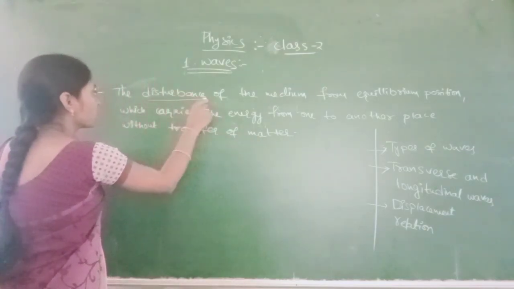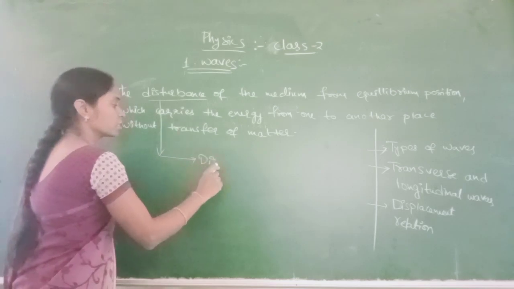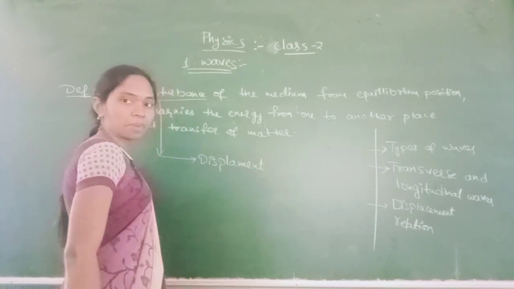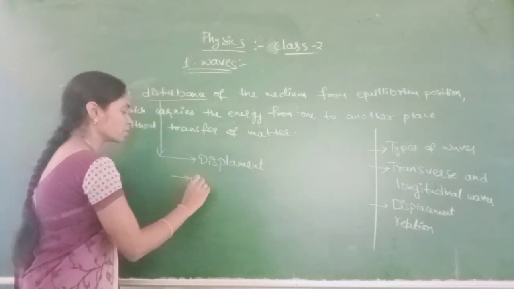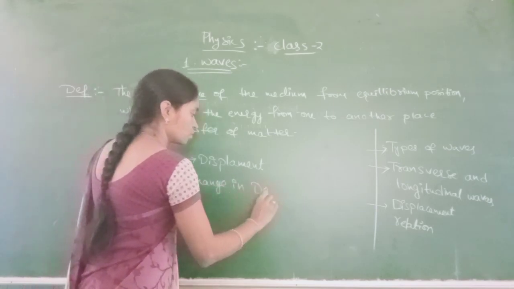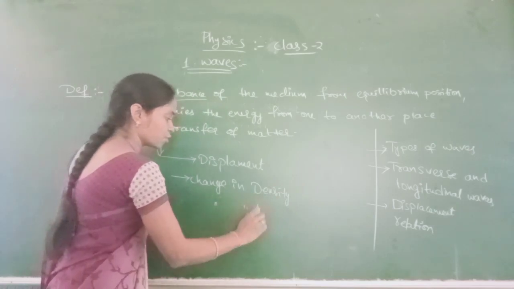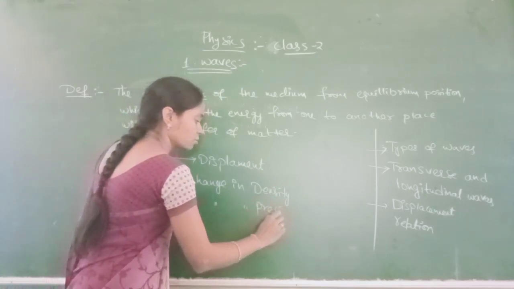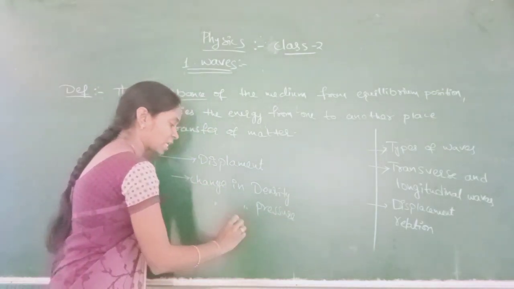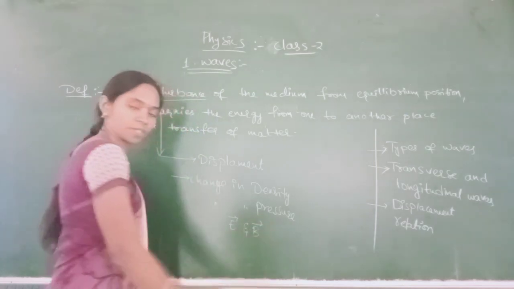Here the disturbance may be in the form of displacement of the particles, or the change in density, or the change in pressure, or the change in electric waves, or the change in magnetic waves.